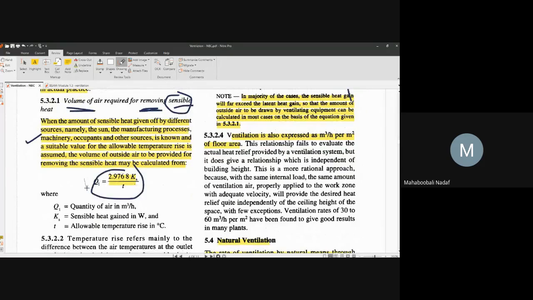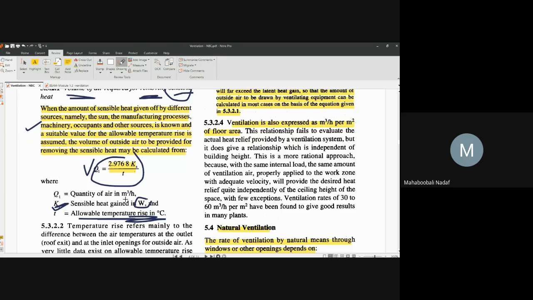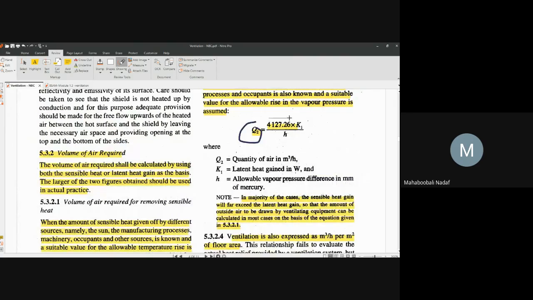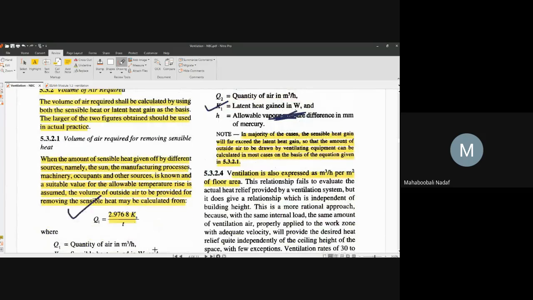This is the formula. Q is the quantity of air required in cubic meters per hour. K is the sensible heat gained in watts, that is, how much heat is liberated from the machine. T is the allowable temperature rise. Second, for latent heat, this is the formula. Same formula, different numbers. K is the latent heat gained, and H is the allowable vapor pressure. But you always consider sensible heat, which always gives the larger value.